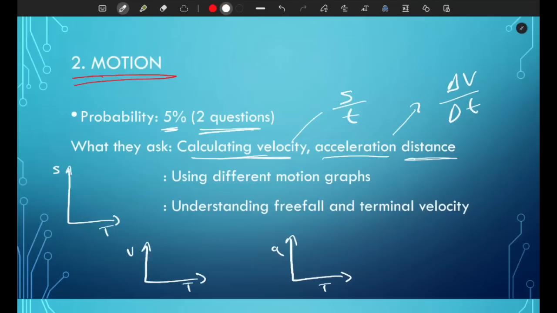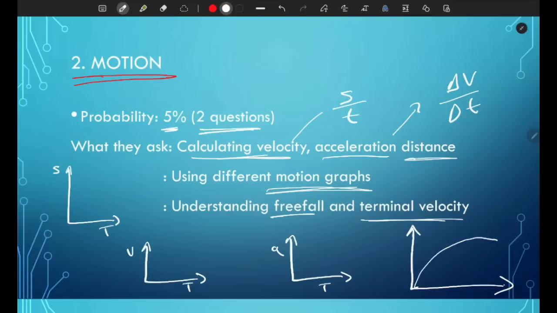The next one is using different motion graphs like I've explained here. And the next one is understanding free fall and terminal velocity. Terminal velocity is the velocity reached when an object is falling freely, and the graph for that looks like this. We have velocity and time. This is the graph for terminal velocity. Knowing this is very important for the multiple choice paper.